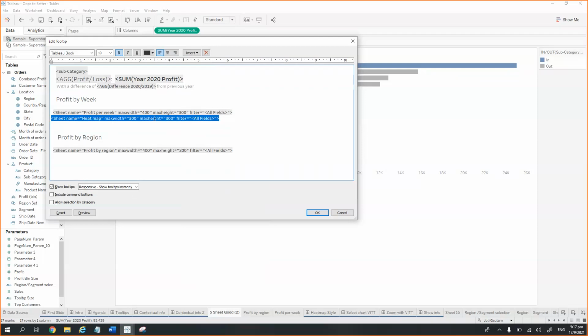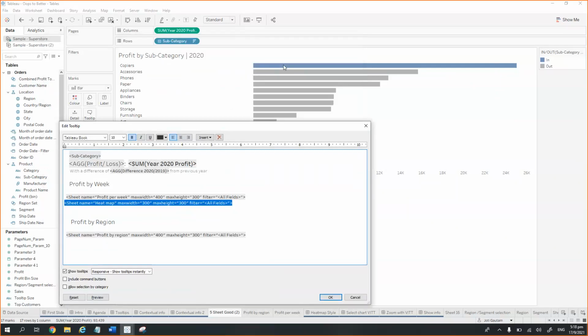And then there is going to be a particular height, and then there is a parameter where we are adding the fields through which we want to filter a particular visualization. Right now I have selected all fields here. So whatever fields are being used, suppose I was hovering over the copiers, it will put copiers in the fields section, go to that particular sheet which we were using earlier, filter, and show the visualization which we see when we hover over that particular point.